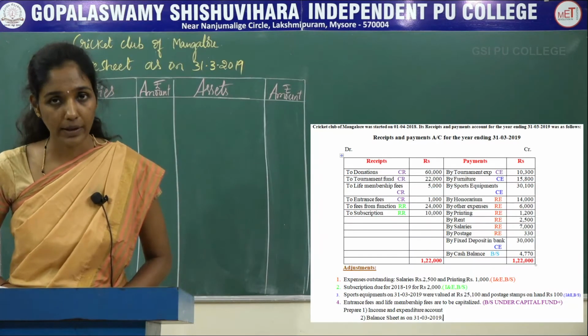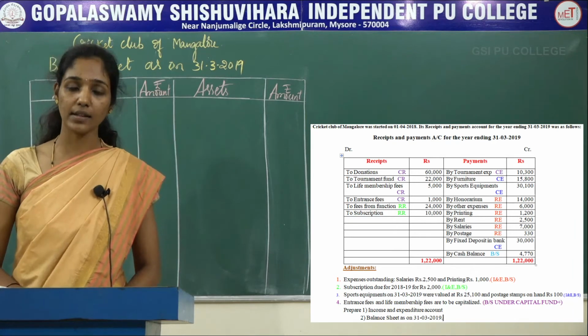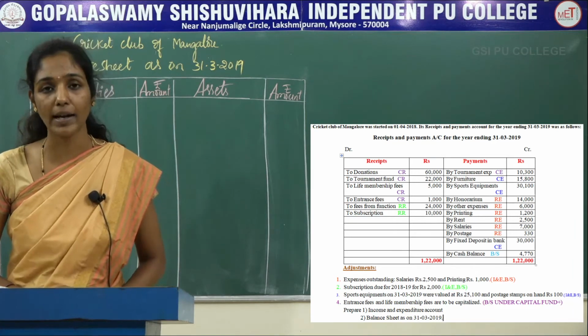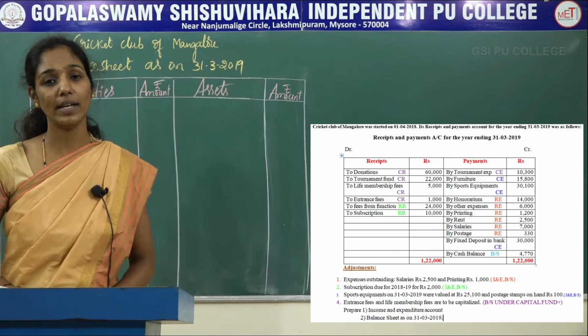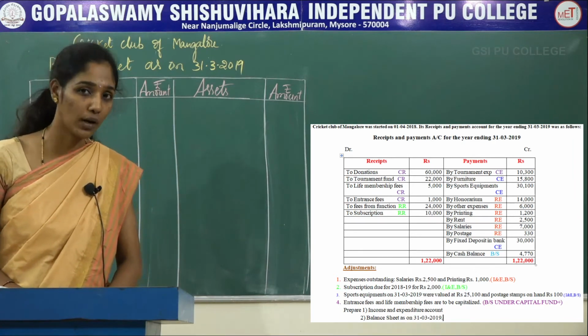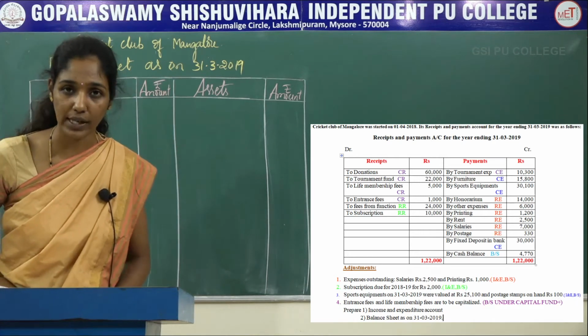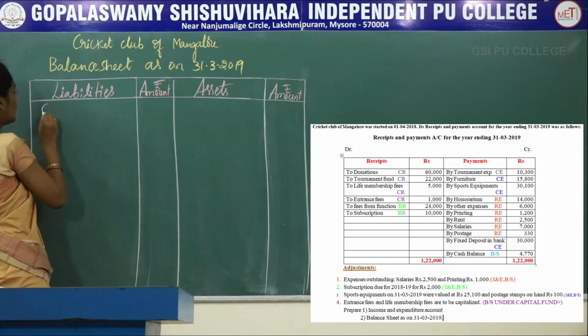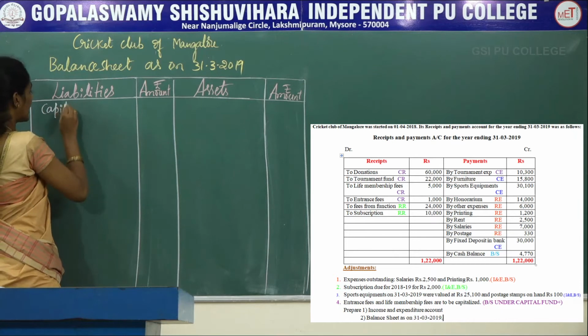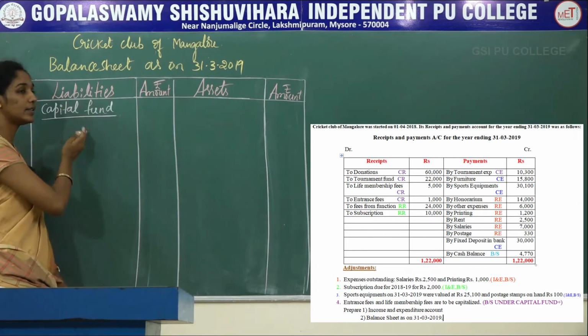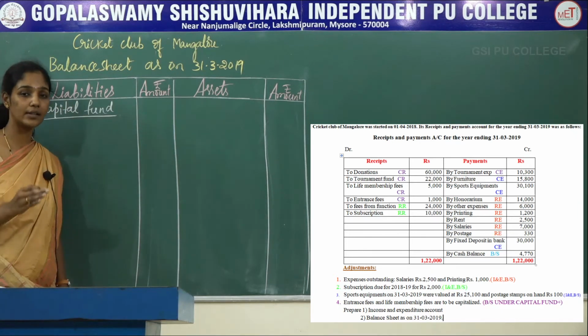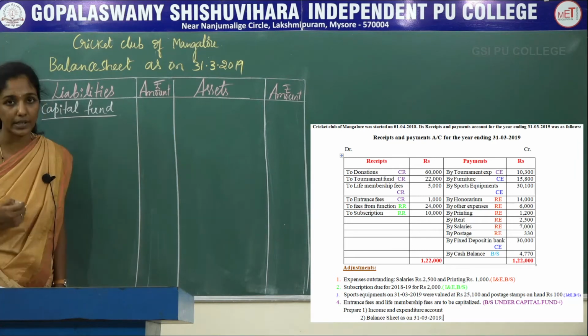As I told in the beginning, in the new balance sheet you should consider only capital receipts and capital expenditure. So now let's prepare new balance sheet of the Cricket Club of Mangalore as on 31st March 2019. On the liability side, first you should take capital fund. For ascertaining the capital fund, you should consider only the items which are capitalized.